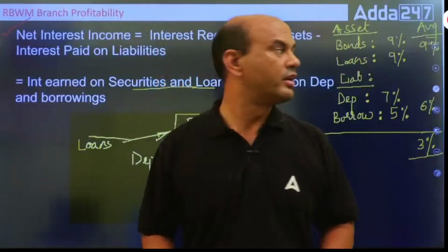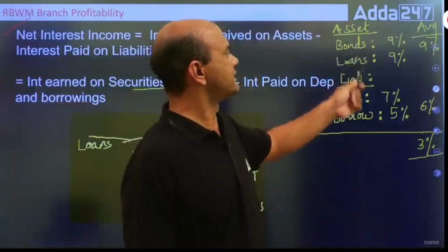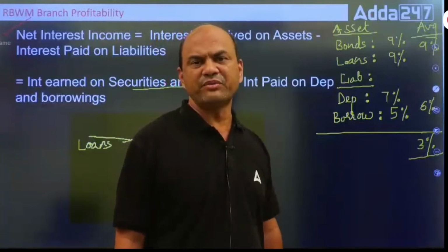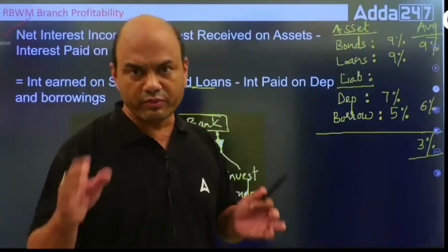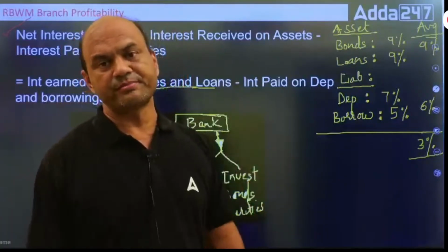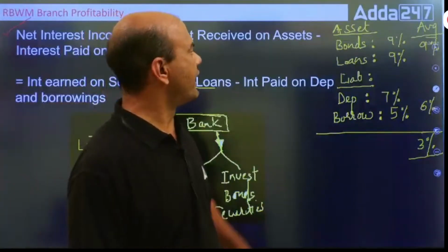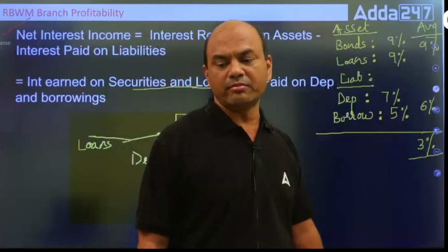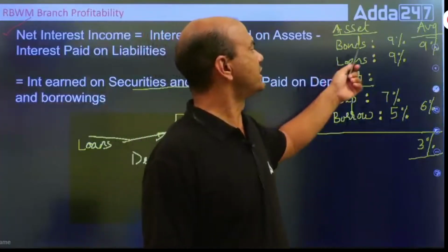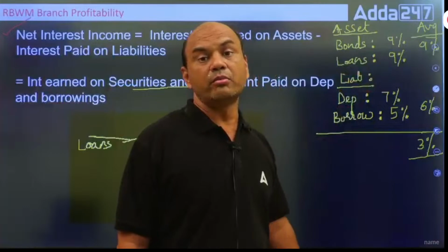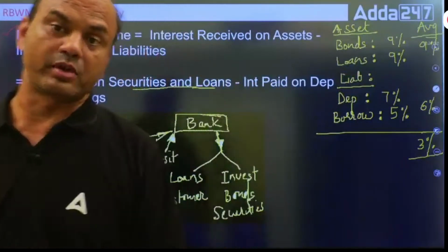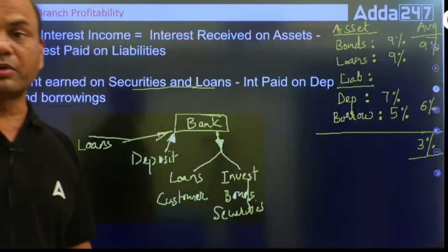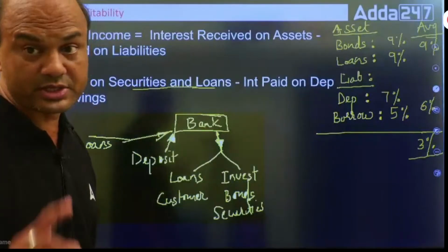Got it, everyone? For example, let's take this example. We always understand better from the examples, from the numericals. We always focus on numbers, right? So assets. Now let's see. My bond has a rate of interest of 9%. Kindly note, the bond I am talking of is the bond which I have purchased, not issued.